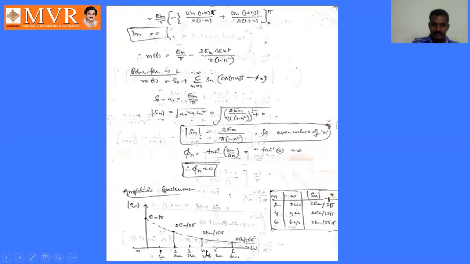At 4 omega naught we have Sn value 2 A by 15 pi. At 6 omega naught, Sn mod value is 2 A by 35 pi, like this. And at n equal to 0, if we put n equal to 0, its value is 2 A by pi. This is 2 A by pi at n equal to 0. Like this we can calculate these values and plot the graph between amplitude and frequency. Okay, this is about this problem.